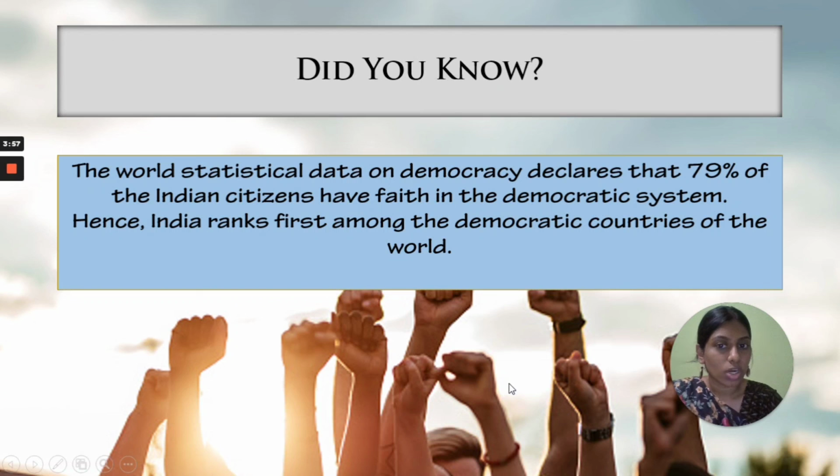Next, we saw that the world statistical data of democracy says that 79% of Indians have faith in their democratic system, which is the representative democracy, and India ranks first among all the democratic countries of the world.